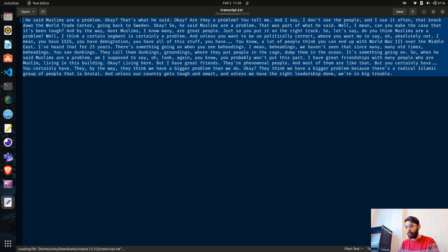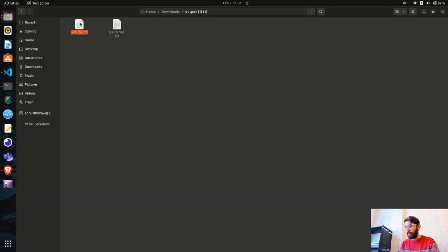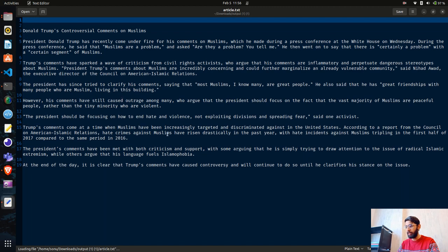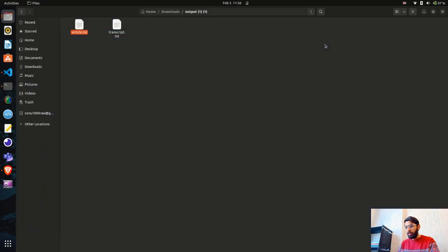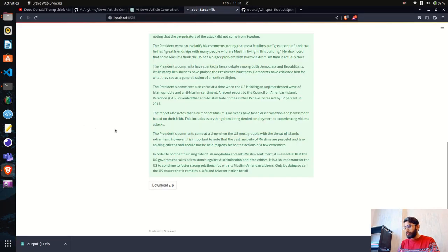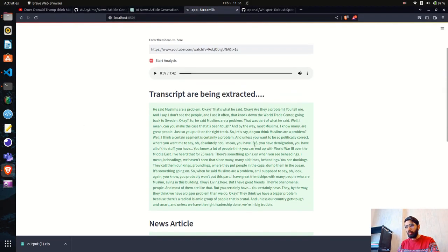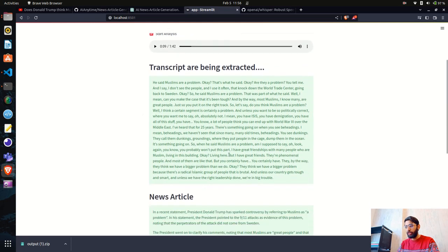Perfect. So this is the transcript that we have. You can see the same transcript, and this is the article that we have. Perfect, isn't it? So now you can also write your own. You can edit this file. You can also put some images over here when we are building an article. And you can see all my code and responses are here.